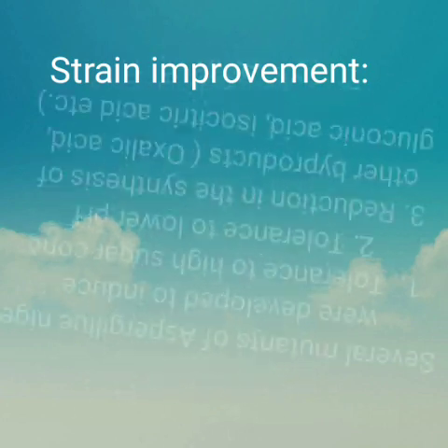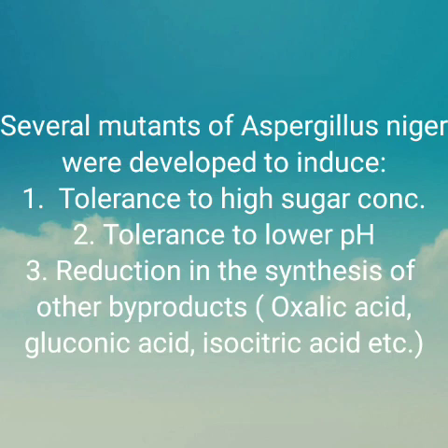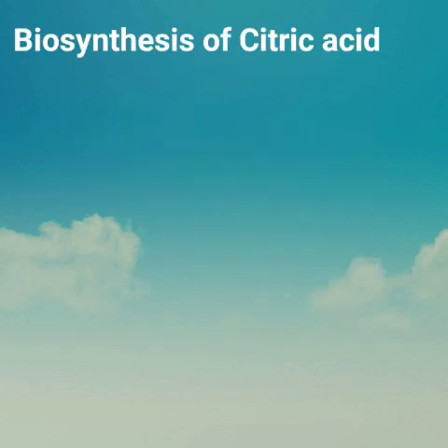Strain improvement programs. Several mutants of Aspergillus niger were developed. The development is done to induce tolerance to high sugar concentration, tolerance to lower pH, and reduction in the synthesis of other byproducts like oxalic acid, succinic acid, etc.